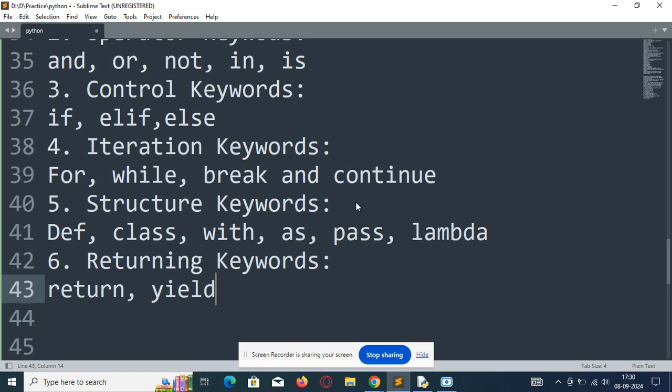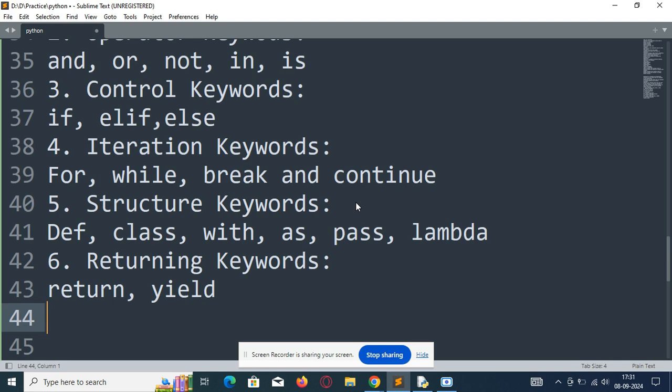Yield keyword is used to stop the execution of a function and will return a value to the caller while the state of the function remains constant. So return keyword is used to exit a function, and yield keyword is used to stop the execution. So there is a difference. Return exits the function, and yield stops the execution of a function and returns a value to the caller. These are the main differences between these two keywords.